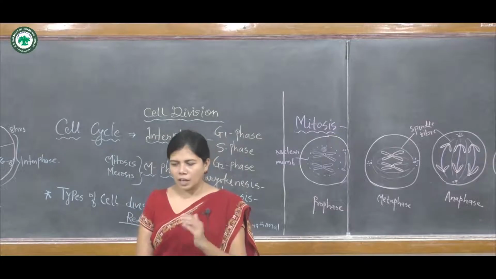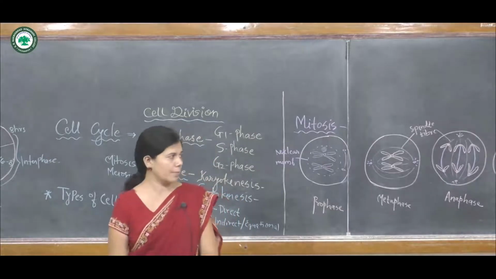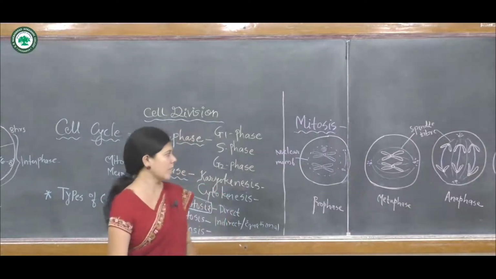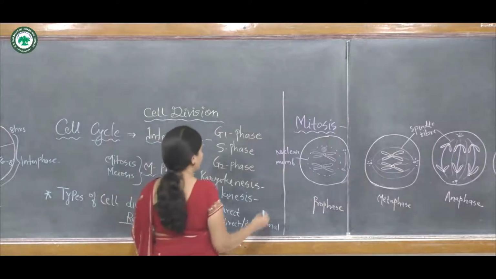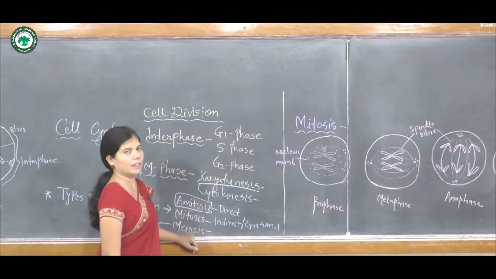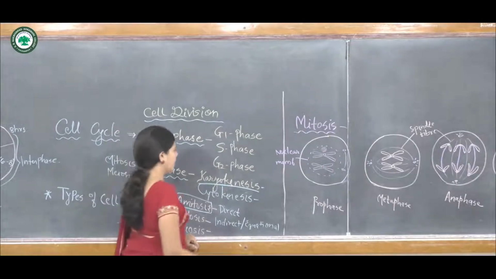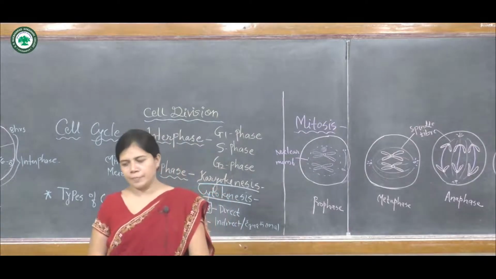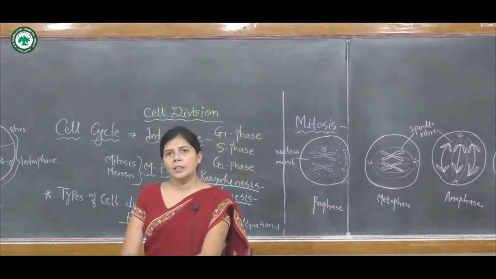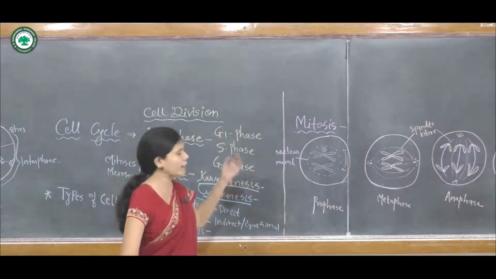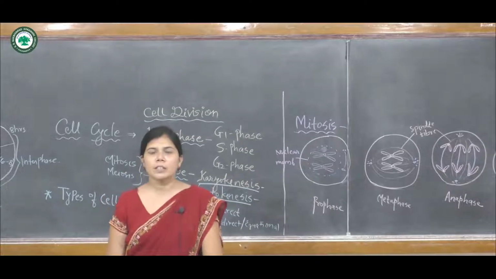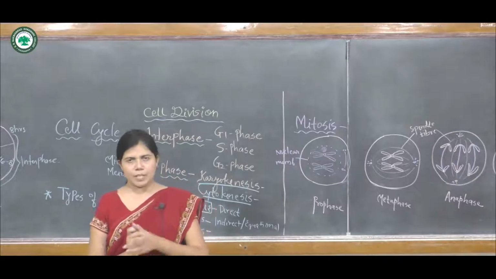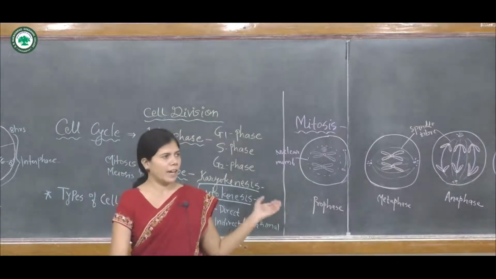Mitosis, again, has two steps: karyokinesis and cytokinesis. Karyokinesis means the division of the nucleus, and it is followed by cytokinesis, the division of cytoplasm, and lastly the formation of two daughter cells. Here, first we discuss karyokinesis, the nuclear division that takes place in the cell.